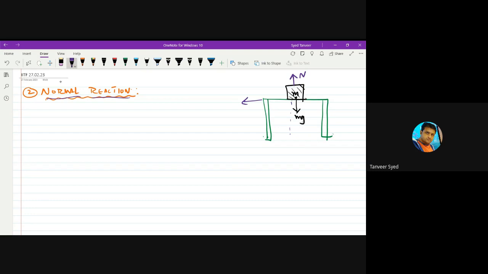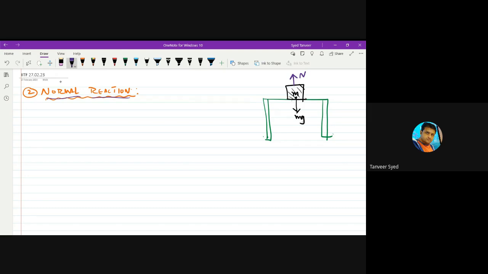As you pulled away the table, the block is no more in contact with the table surface. So no contact means no normal reaction. No normal reaction means weight, mg, is not balanced. Weight is not balanced means there is only one force which is pulling it down. So the block falls down. But as long as the block is in contact with the table surface, there is normal reaction which is balancing the weight. So the block will be at rest.